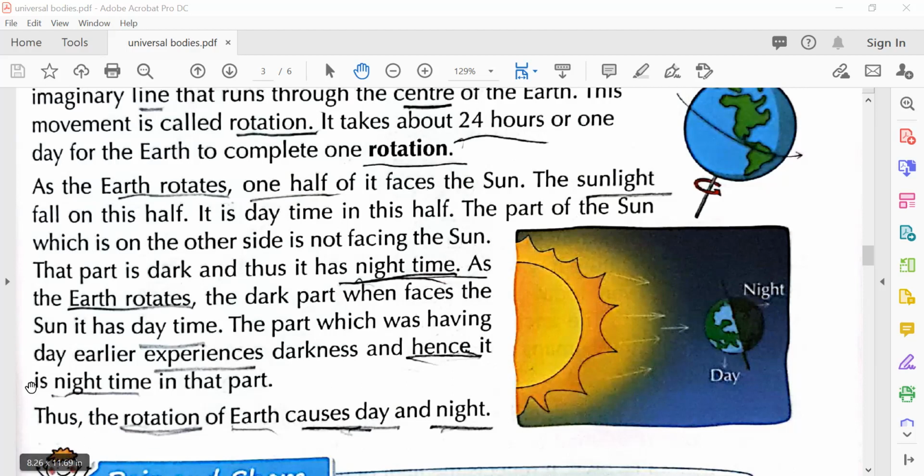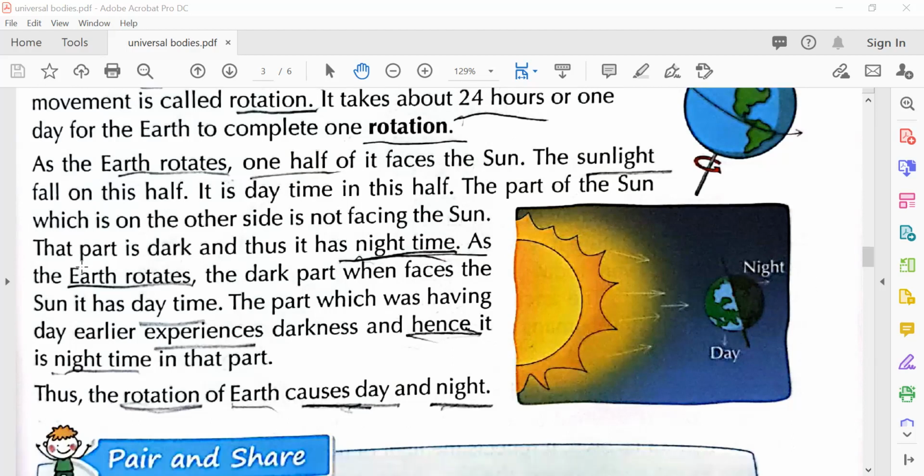So what is the importance of rotation? It causes day and night. If the earth stops rotating, then one part will always have day and the other part will always have night. If you want to have day, you would have to fly an aeroplane and go there. Yes, so it will be very difficult.